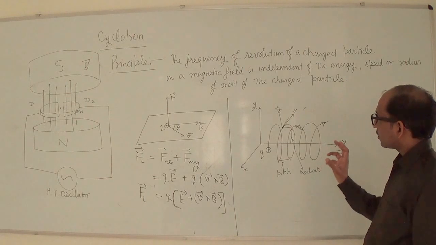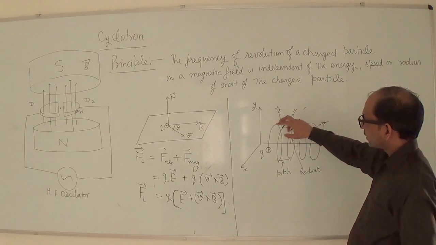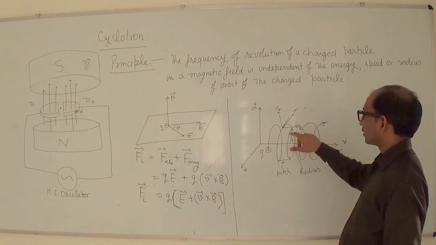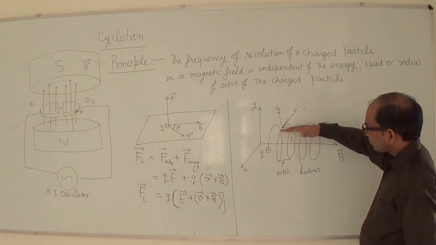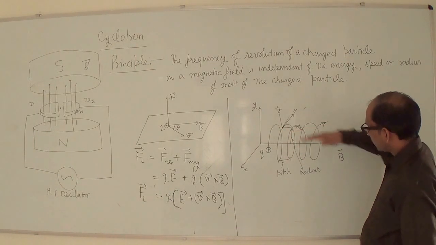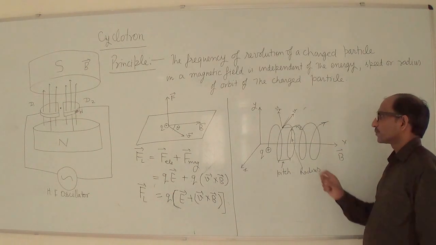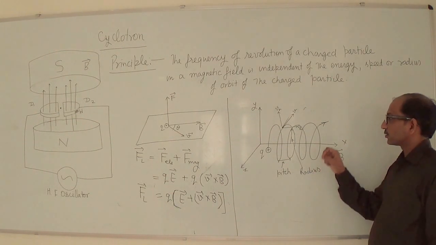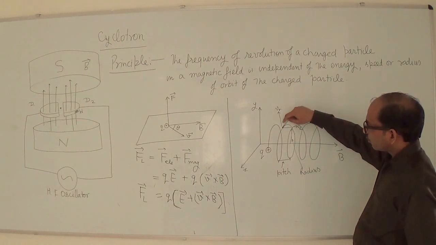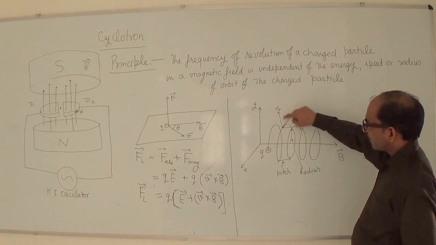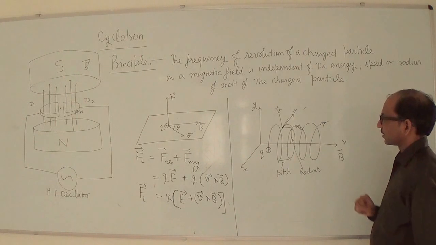But we are here resolving the velocity into two components, one parallel and second perpendicular. The parallel component of the velocity is parallel to the magnetic field, and hence there will be no magnetic force. The force will be because of the perpendicular component.